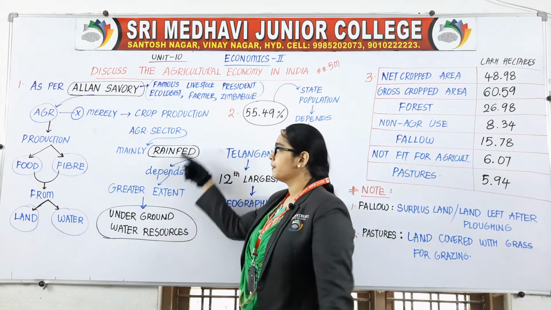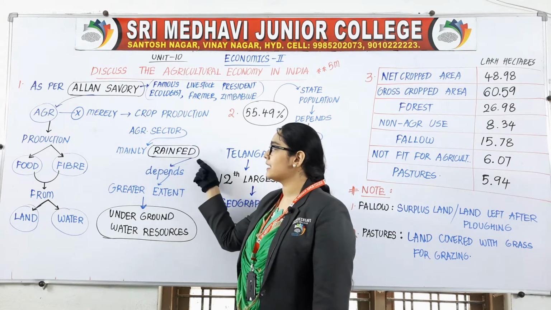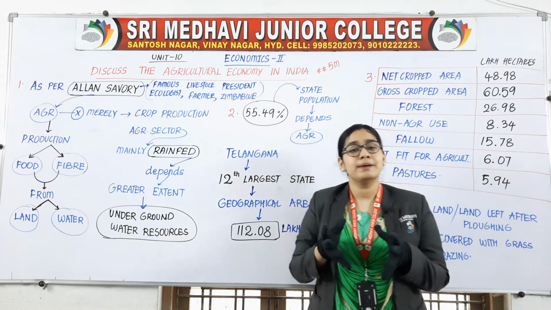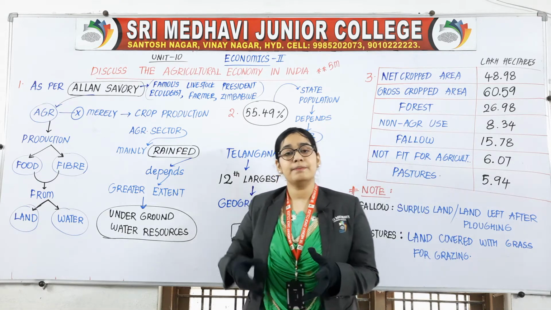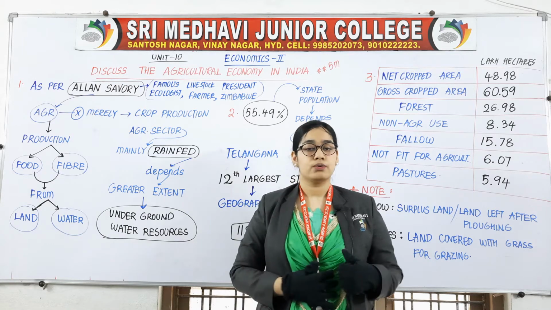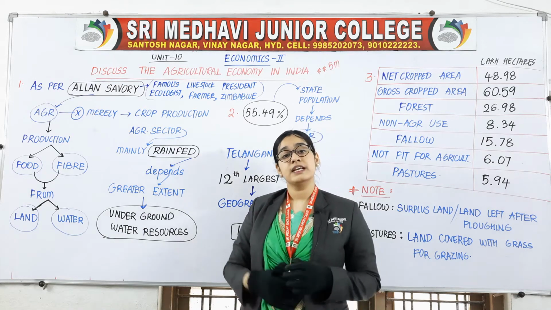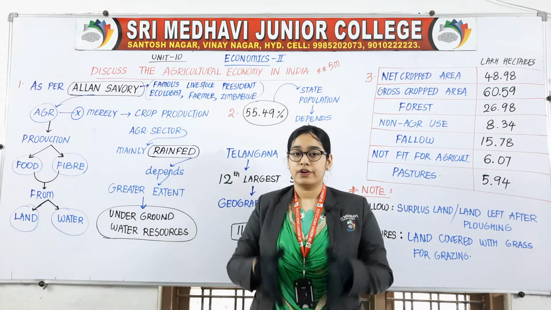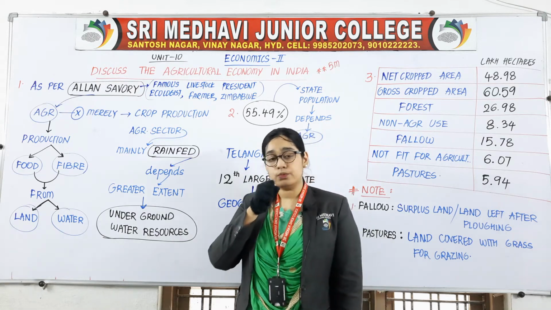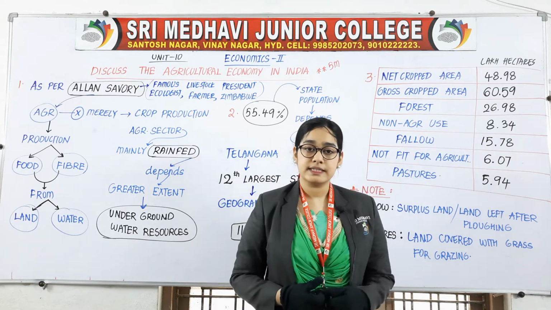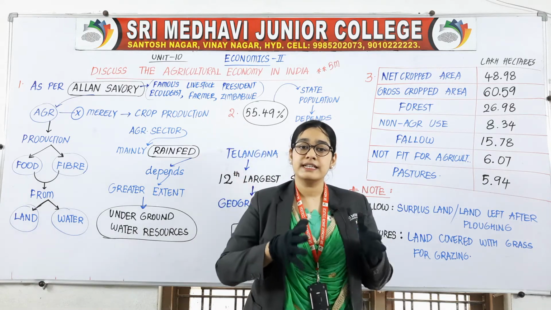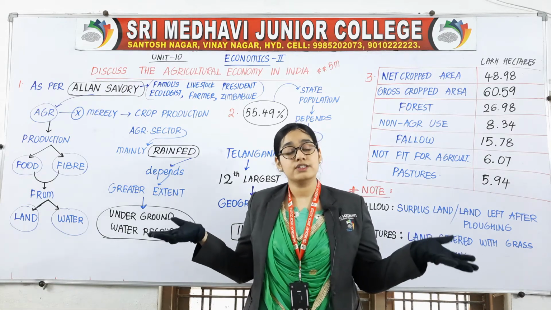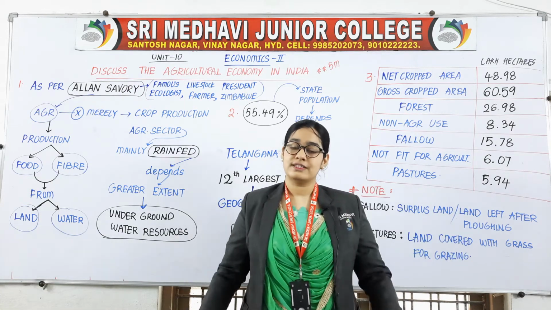Next, the agriculture sector is mainly rain fed. Rain fed means it is heavily dependent upon rains only. Apart from rains, we do not have other sources. For agriculture, water is a must. Yes, we do have other sources, but those are not sufficient.